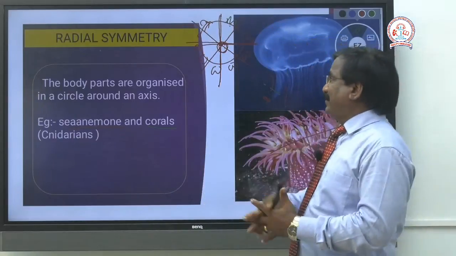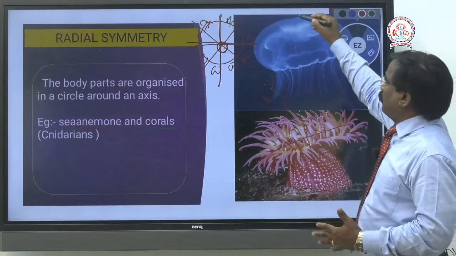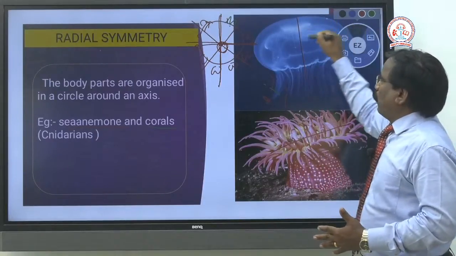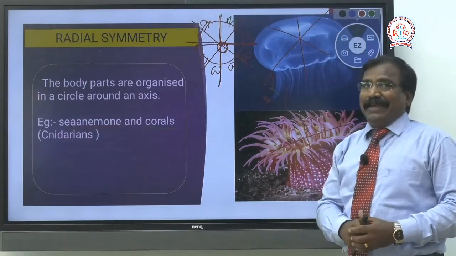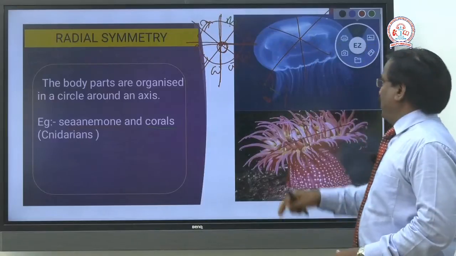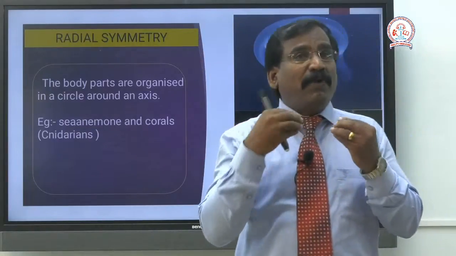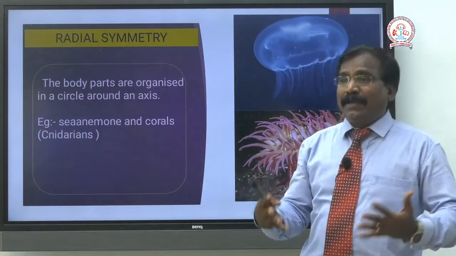Such organisms are called radial symmetry. One more example is the jellyfish. In more than one plane we can get two identical halves. That is the keyword: in more than one plane we can get two identical halves.